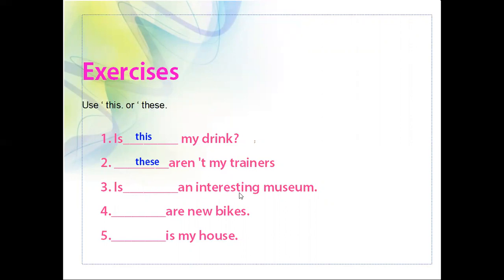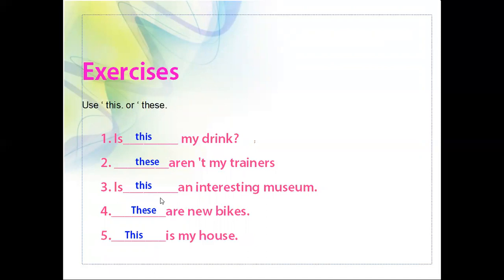Next, is dash an interesting museum? Is this an interesting museum? Yes. Next, dash are new bikes? What's the answer? These are new bikes. So, dash is my house. What's the answer? This is my house. Yes, absolutely, you are correct, students. So, again, I'm repeatedly saying every exercise you have to write in your own sentence and you should practice.